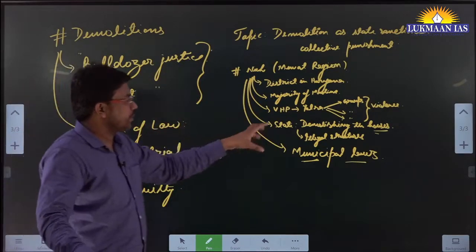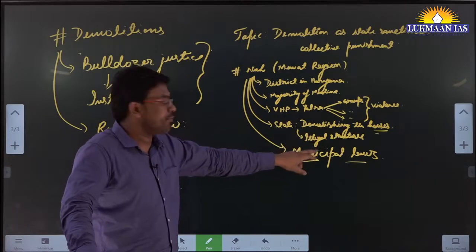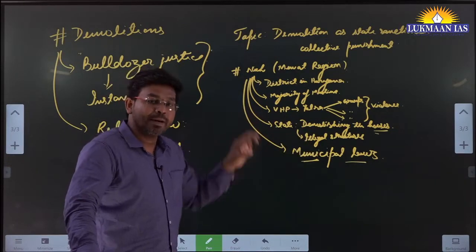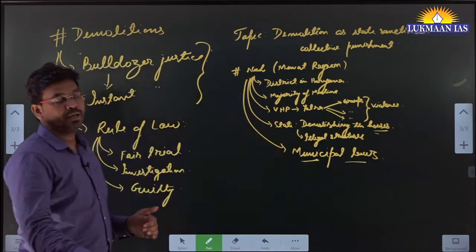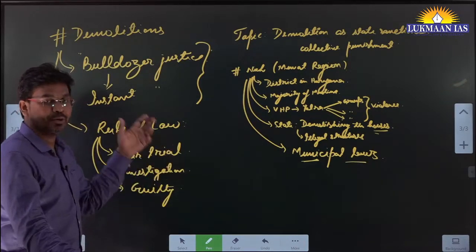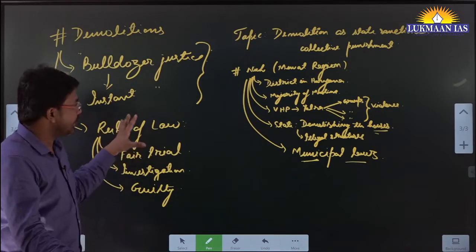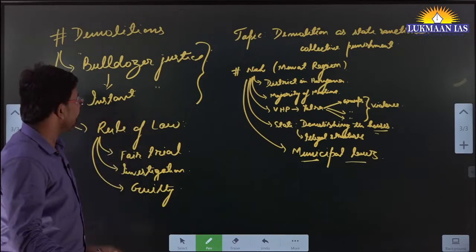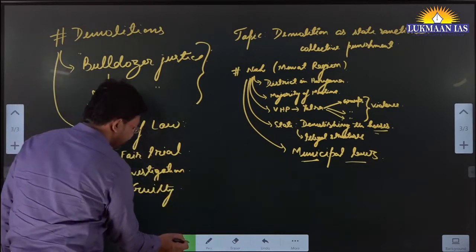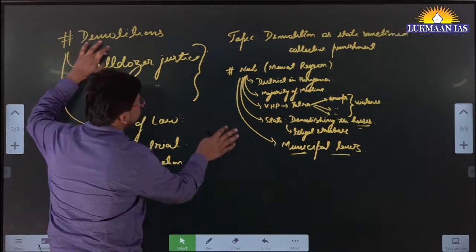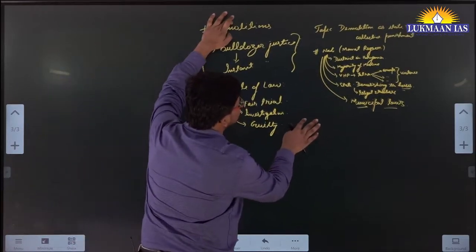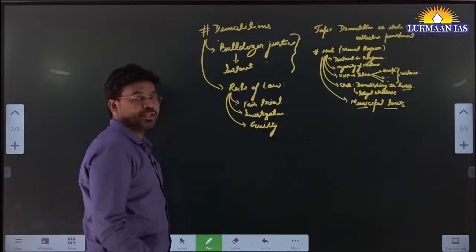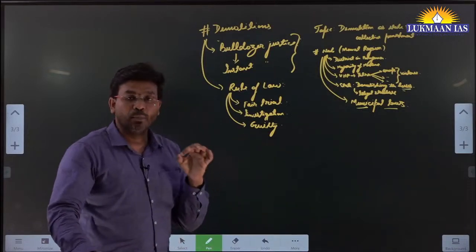They are acting on behalf of municipal laws, but actually they are punishing those people who they think were part of the rioting activity. How do we come to know about it? It is from the timing. The violence in Nuh has just happened, and within a few days the state authorities have started bulldozing the houses.